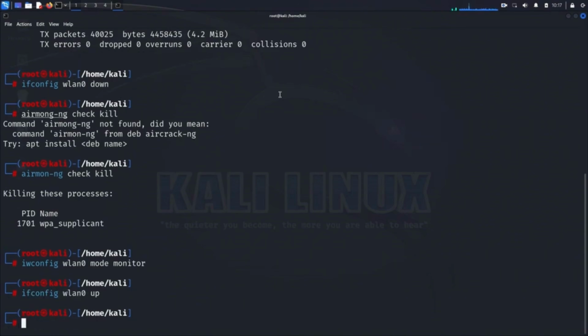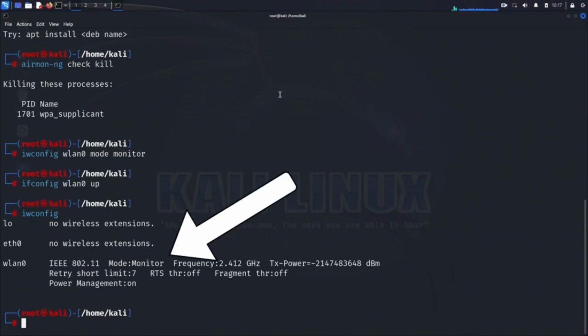Now, verify the mode change by running iwconfig again. You should now see that the wireless interface is set to monitor mode. Great. We've successfully switched our wireless interface to monitor mode. This setup allows us to capture and analyze wireless traffic, setting the stage for our replay attack.